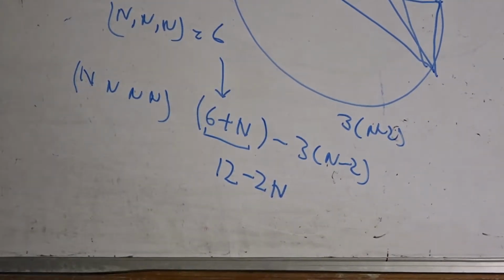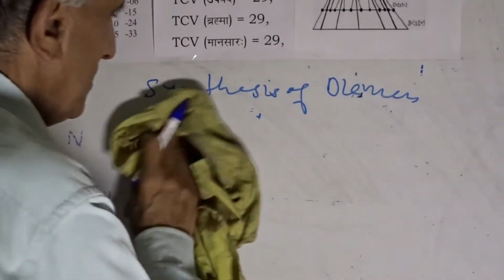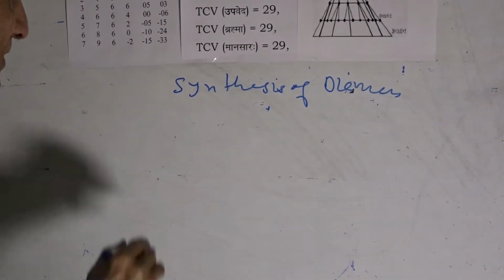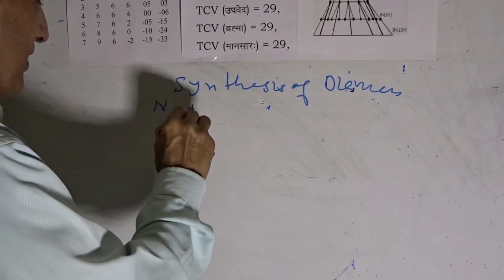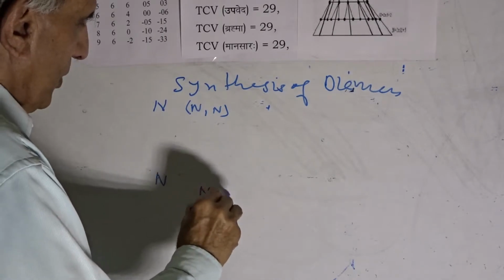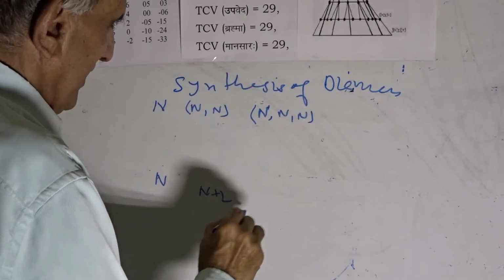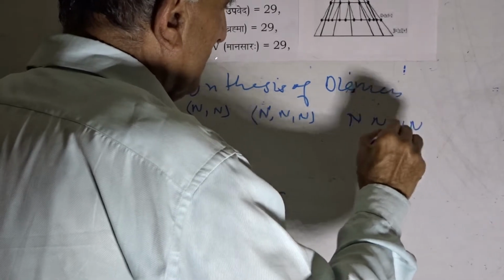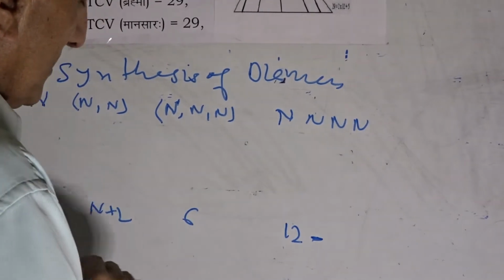Let us have a pause here. Let us again tabulate where we have reached. We have reached that when we had a single dimension n, then we had the value n itself. When we had a pair of dimensions, then we had the value n plus 2. At next step, when we had triple values, we reached at the value 6. When we had quadruple values, then we reached at the value 12 minus 2n.